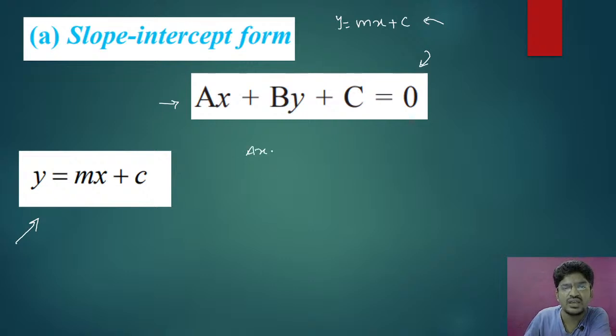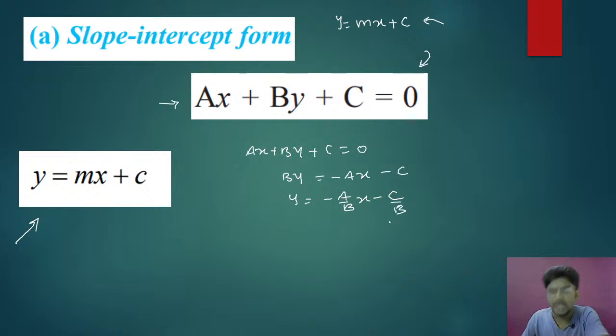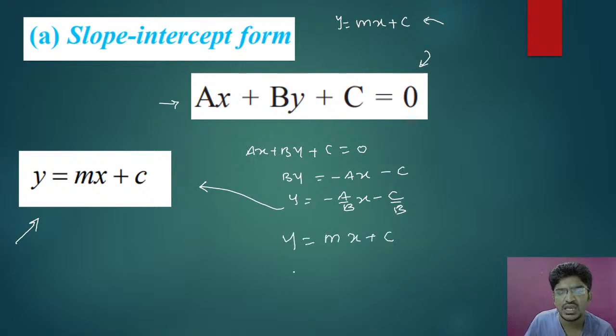Write this equation ax plus by plus c equal to 0. Take by here only and take these two terms to the other side. That will be by equal to minus ax minus c. And now if I take b on this side, y equals minus a by b into x minus c by b. That means you compare it with y equal to mx plus c, and m will be minus a by b, and c will be minus c by b.